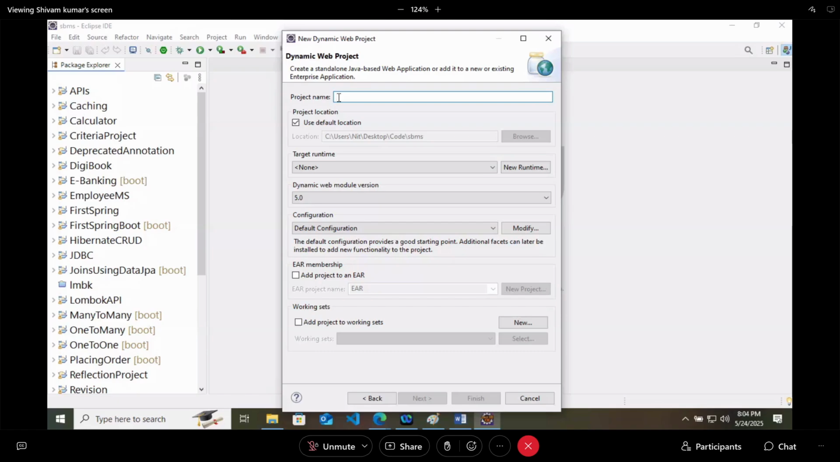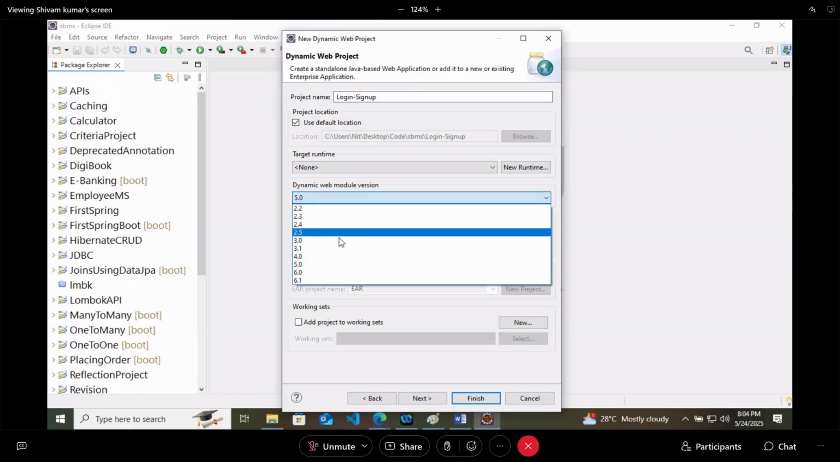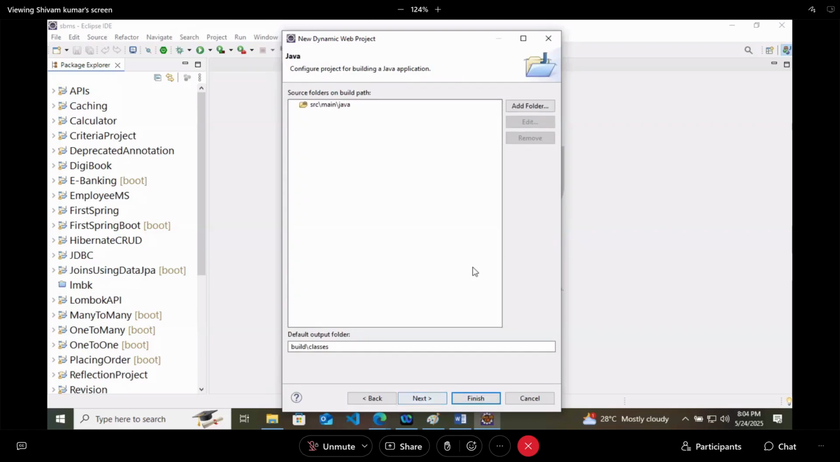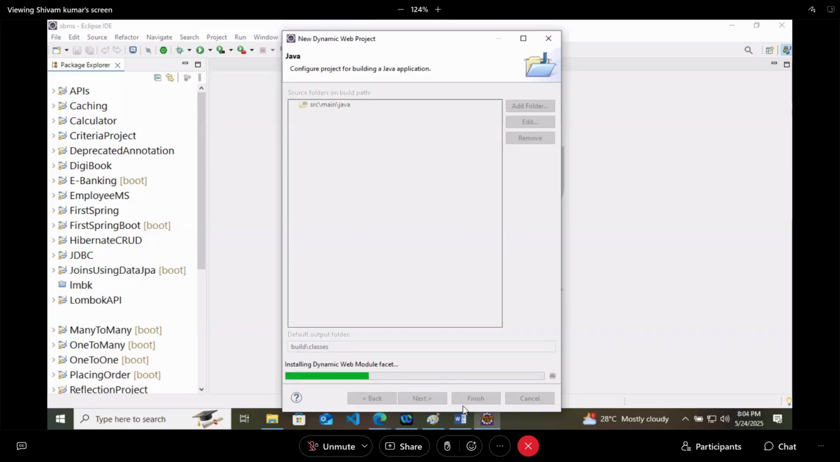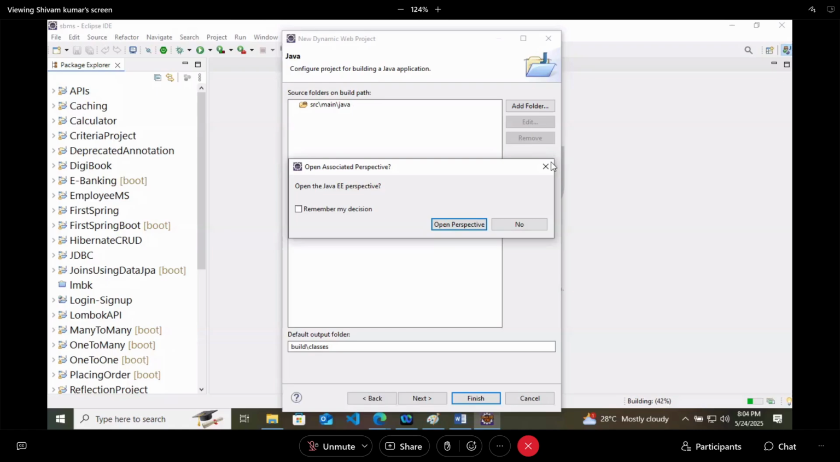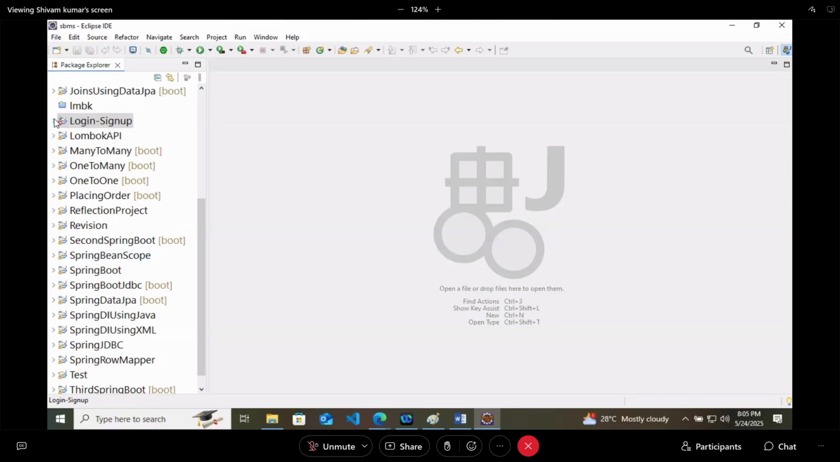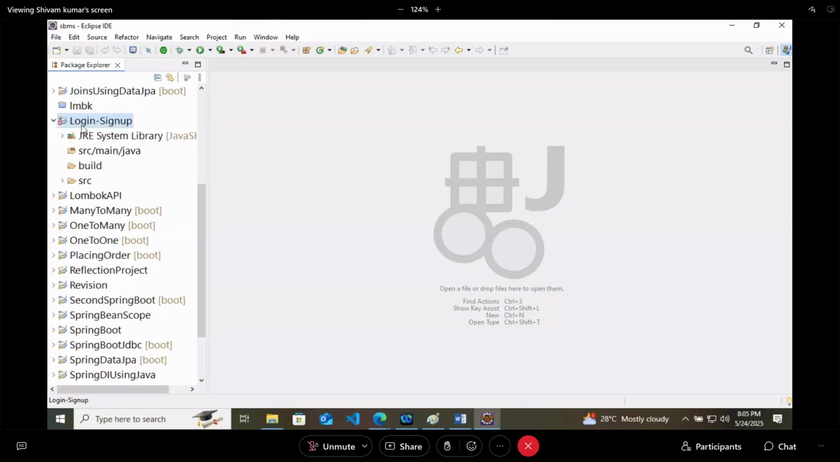So I will just say login hyphen sign up and dynamic web module version. So here you will face problems in this project. So let's keep this version as 3 and just click on next, finish it. Later we will change the project version if it is throwing any problem. So here we got our project in this particular system.